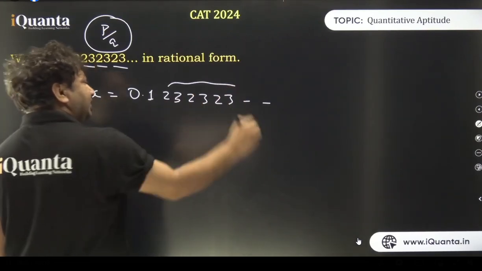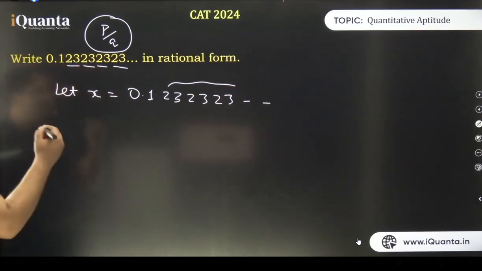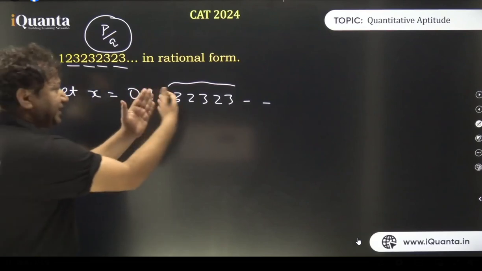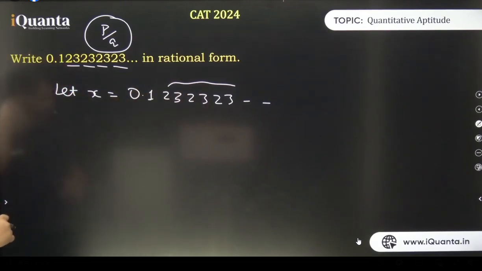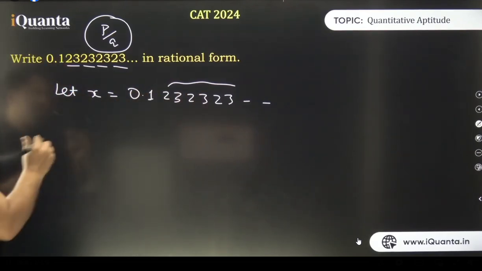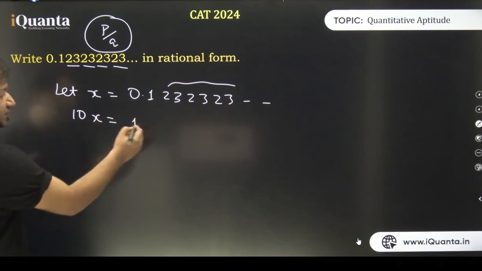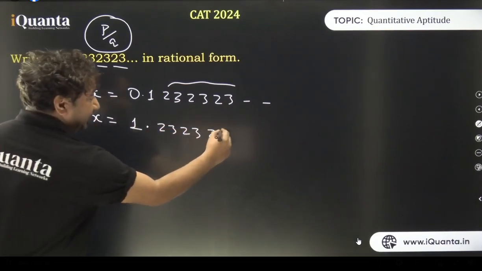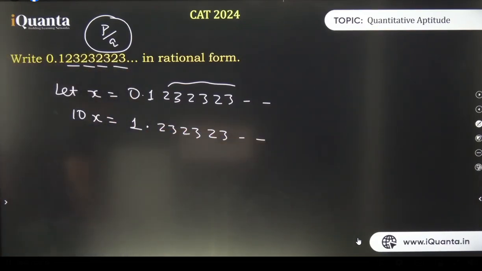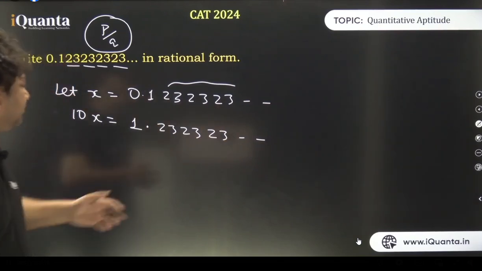कुछ करके हमें इसको हटाना है अपनी लाइफ से, isn't it? क्या कर सकते हैं? चलिए काम करते हैं. काश ये पूरा कैंसिल हो जाए. In some way, if this gets cancelled, our life will be sorted. How can you do that? If I multiply this by 10, 1 comes before point and rest everything which needs to be eliminated is after the point. Okay? मैं इसको खत्म करना चाहता हूं अपनी जिंदगी से.